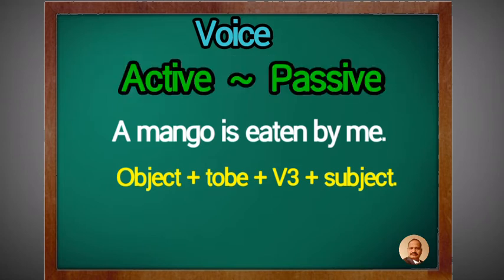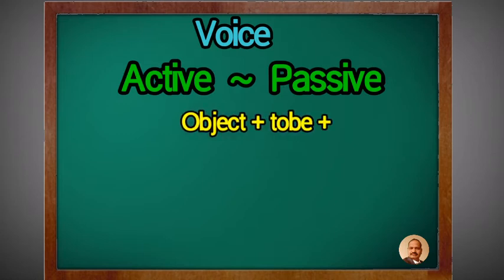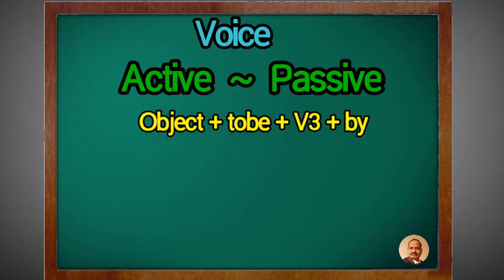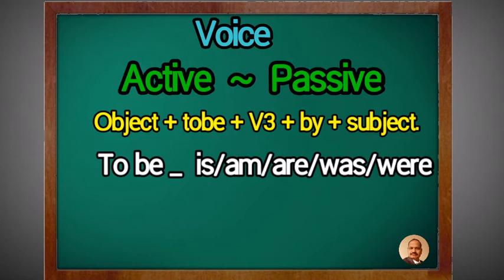When we are going to change active voice into passive voice, first of all take the object at the first place, then we take the to be form according to the new subject, म्हणजेच नवीन कर्त्यानुसार वचन, पुरुष, लिंग यांचा विचार करून योग्य ते टू बीचे रूप is, am, are, was, were यांपैकी एक.